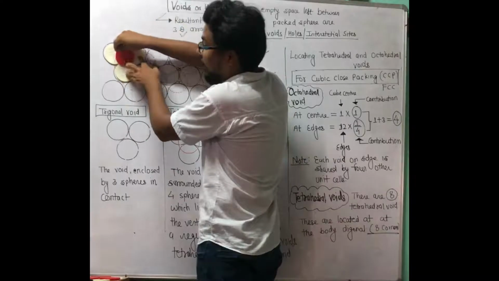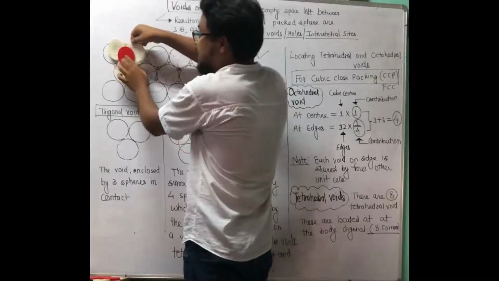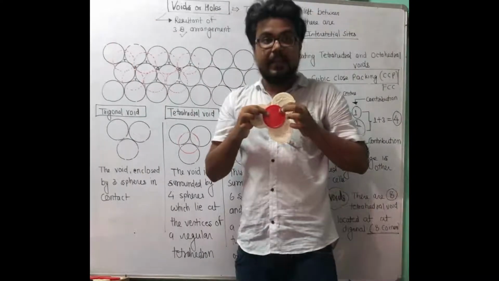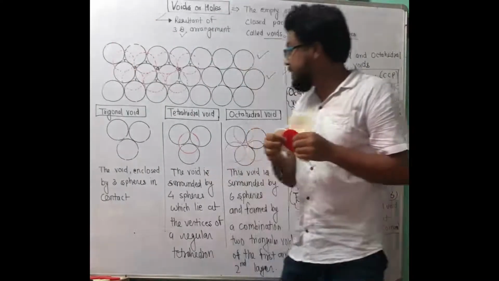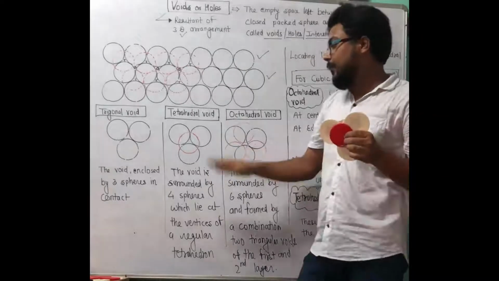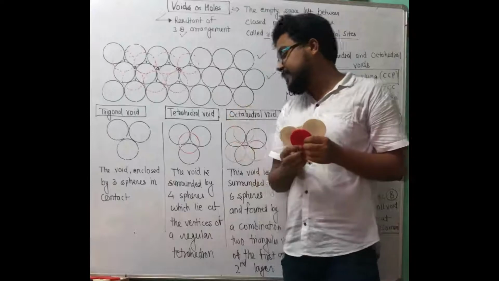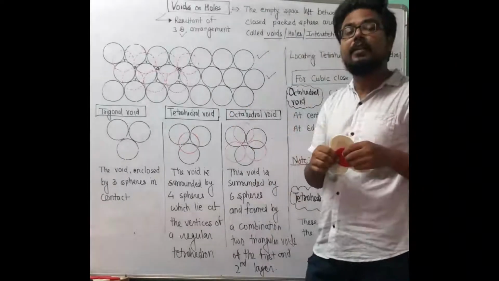So this void or space inside or behind these red spheres is known as tetrahedral void. The void is formed by surrounding of 4 spheres which lie at the vertices of a regular tetrahedron.